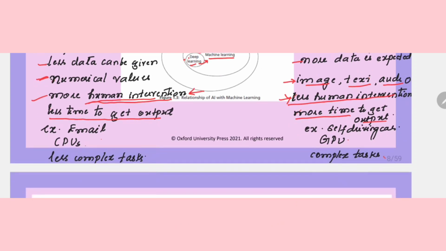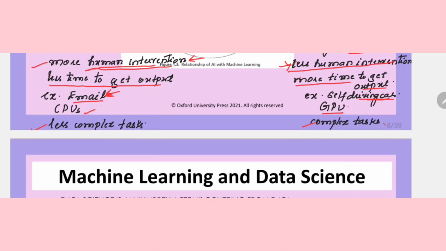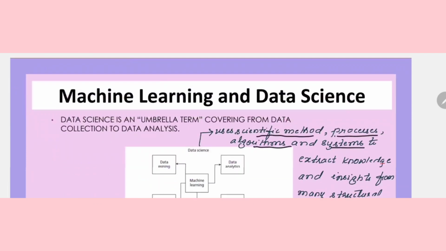And for example, here we can say that one example is writing email. In machine learning, an algorithm can be used to classify whether the email which you are receiving has to be classified into a useful email or spam. Example for deep learning is self-driving cars. Machine learning can work with central processing units only, CPUs, but for deep learning we require GPUs. Machine learning can be used for less complex tasks, whereas for deep learning you require more complex tasks. So this is the difference between these three fields: artificial intelligence, machine learning, and deep learning.